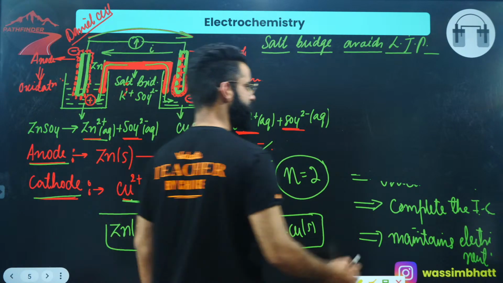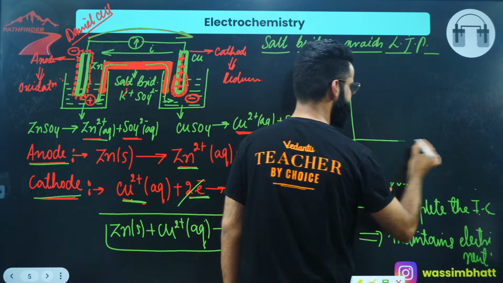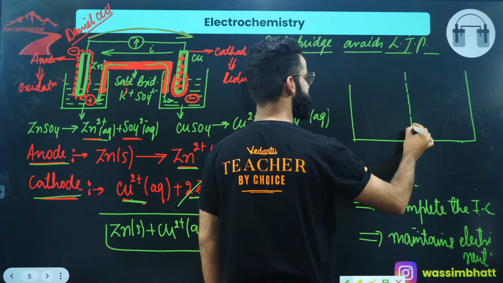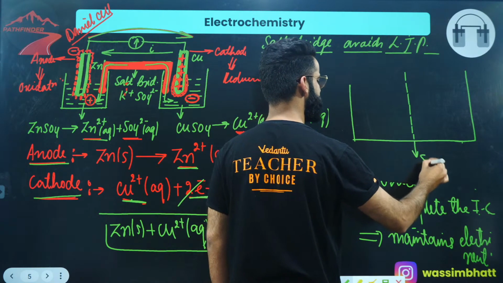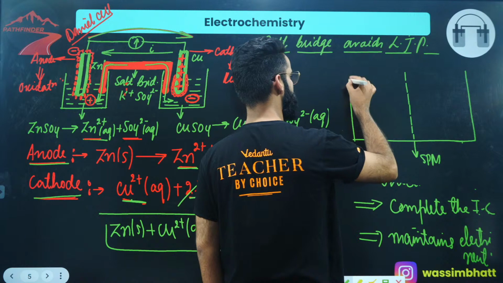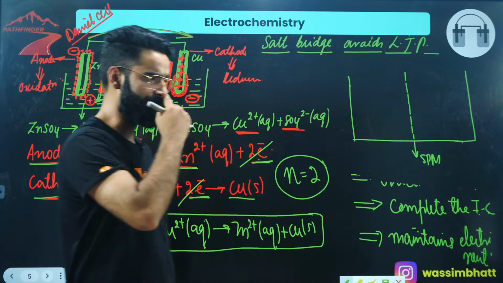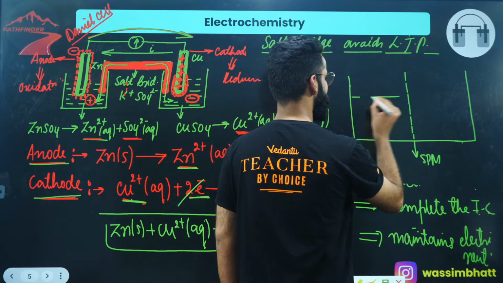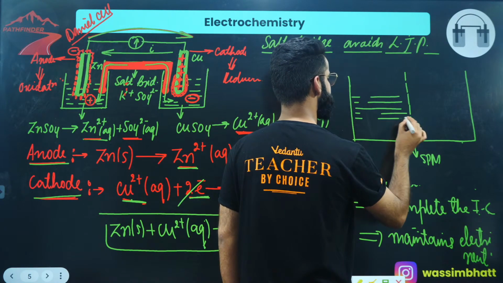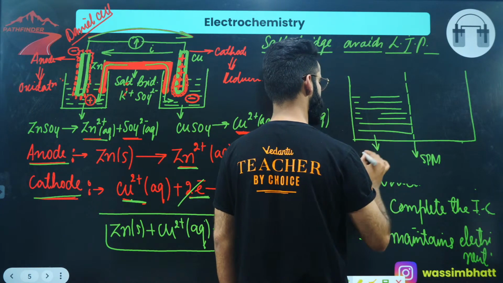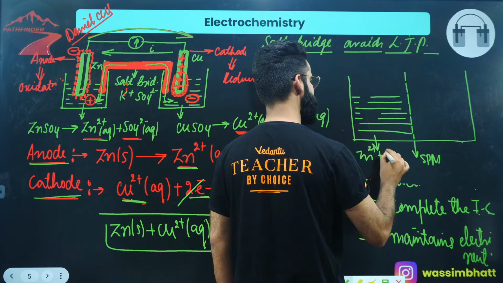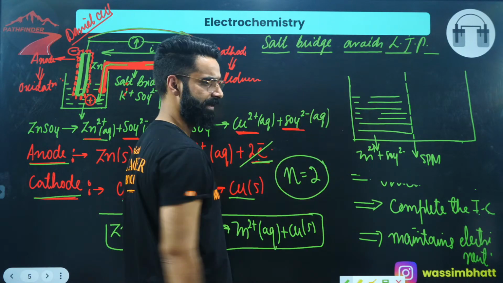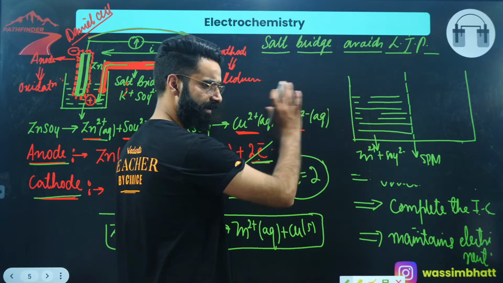Have a look, guys. For example, this is the bigger container which I'm taking. And I'm dividing this container into 2 equal parts by means of a semi-permeable membrane. I've divided this container into 2 parts, correct? In this chamber, I've kept zinc sulfate solution, ZnSO4. That means in this chamber, you'll be having Zn2+ positive ions and SO4 2- negative ions. Equal number of Zn2+ and SO4 2-. So this solution is electrically neutral, right?